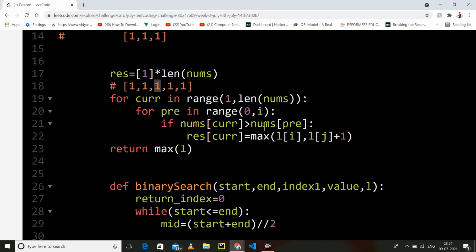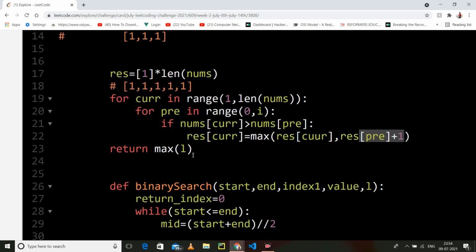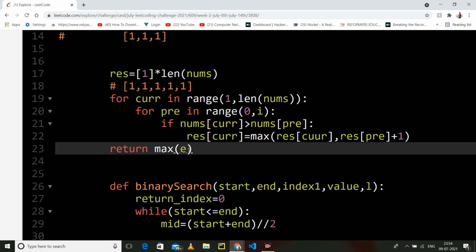So result of current becomes result of previous plus 1, because if we find any previous smaller element, we take its length and add 1. And then I have to return the result.